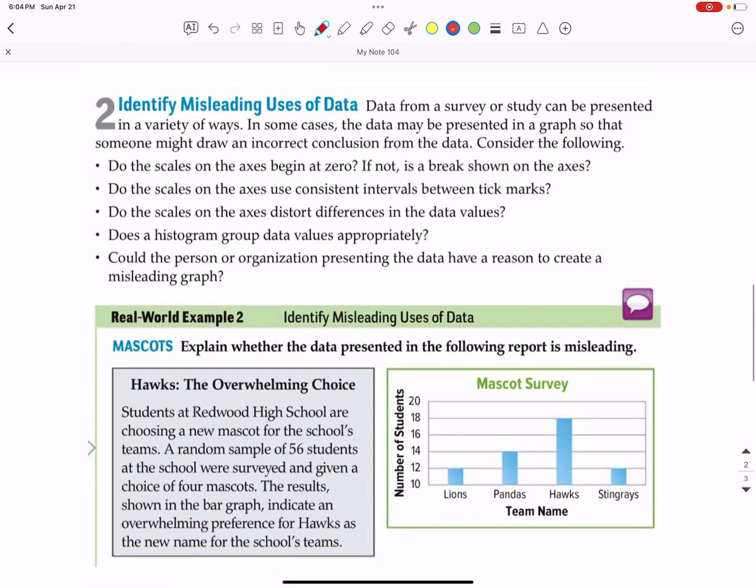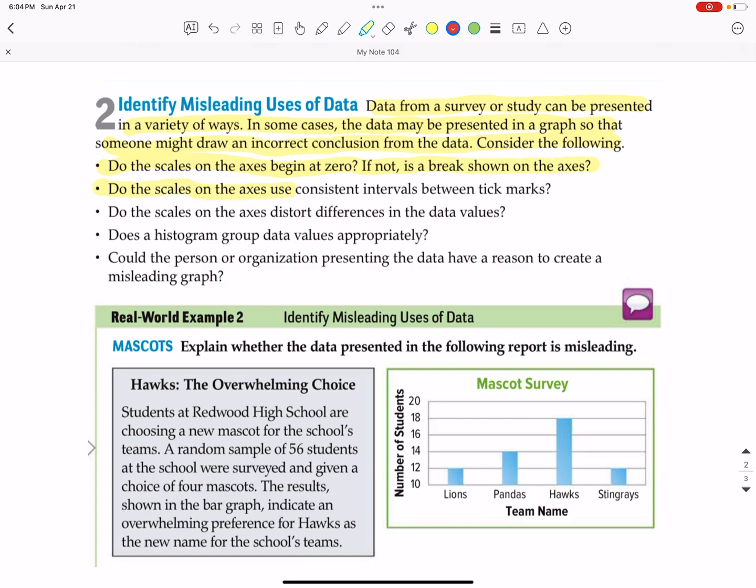Second thing we're going to look at is identifying misleading uses of data. Data from a survey or study can be presented in a variety of ways. In some cases, the data may be presented in a graph so that someone may draw an incorrect conclusion from the data. Consider the following. Do the scales of the axes begin at 0? If not, is there a break shown in the axes?